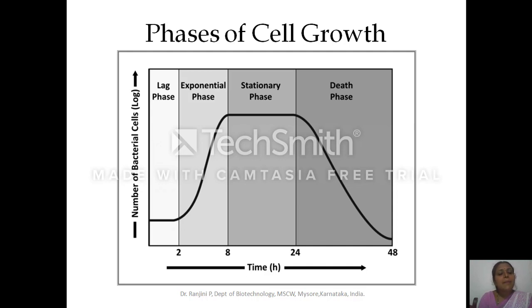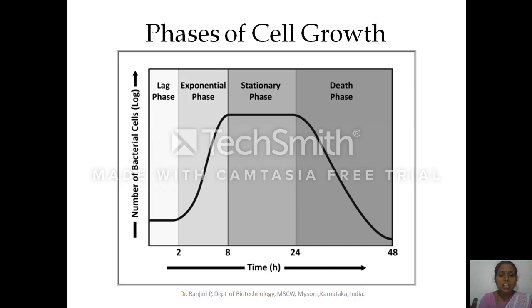In addition, if you inoculate cells from a nutrient rich media to a less nutrient media, the length of the lag phase increases, because the cell has to put in more effort to synthesize the necessary prerequisites to undergo cell division. Those are the factors which influence the length of the lag phase.